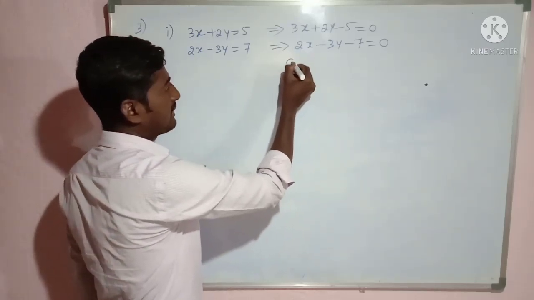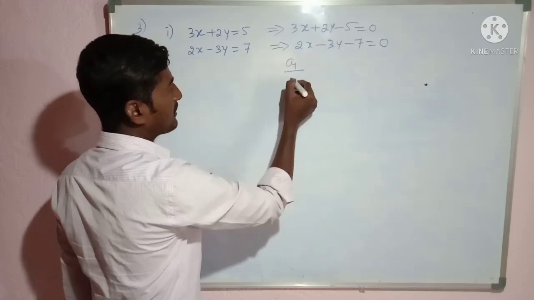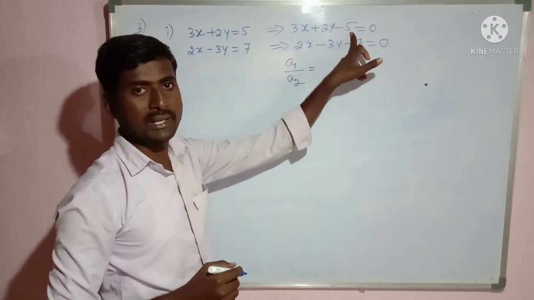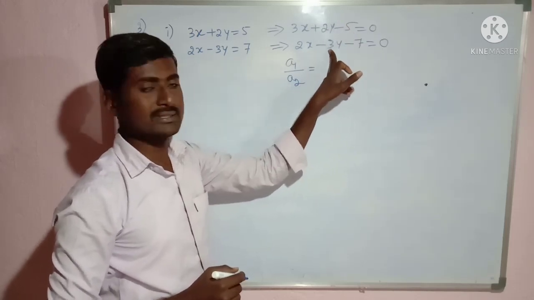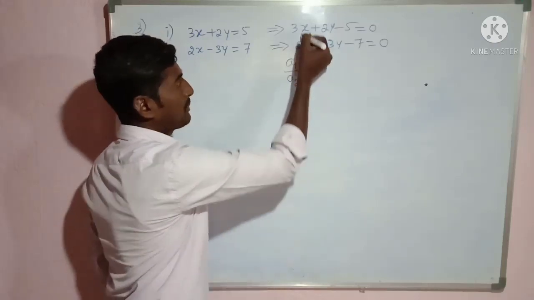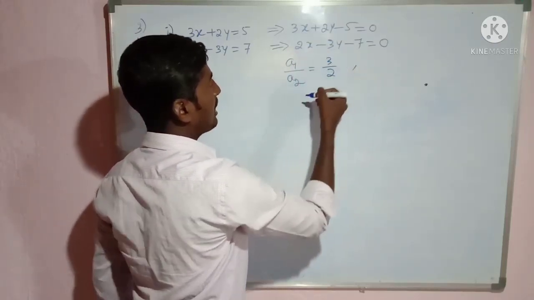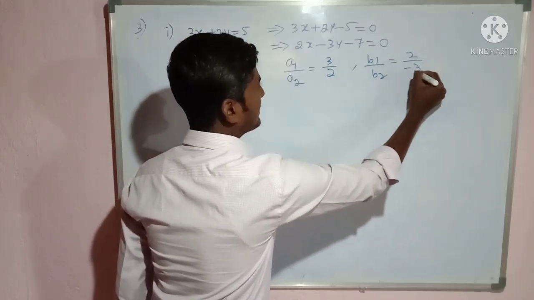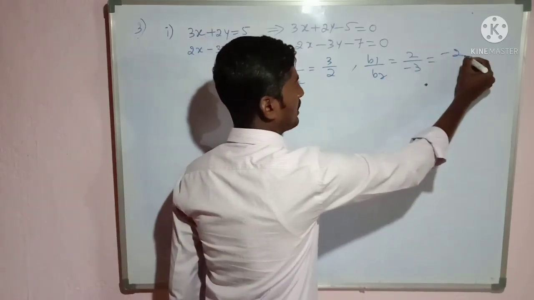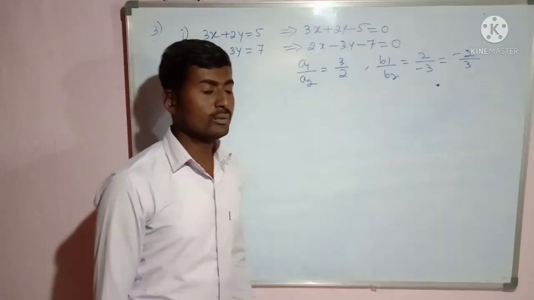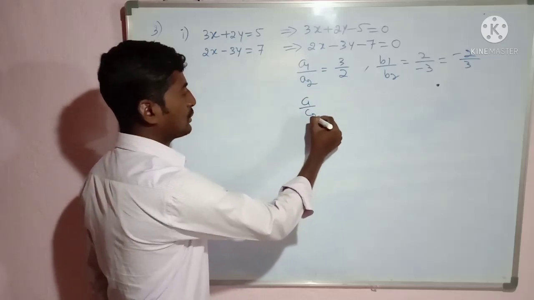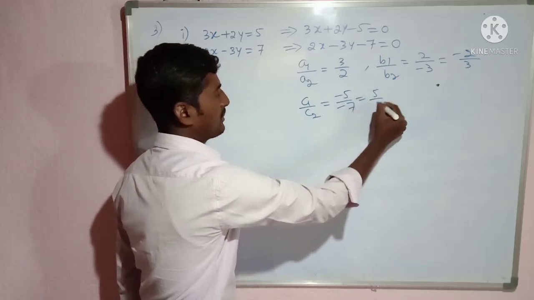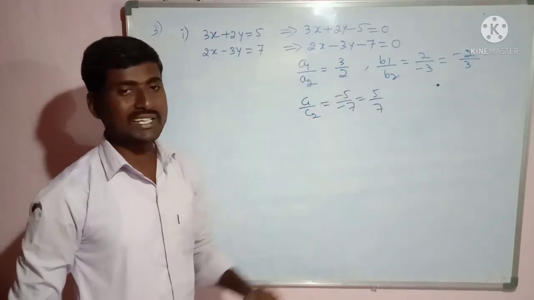So directly I will write here A1 divided by A2. So A1 value is 3, B1 is 2, C1 is minus 5. A2 is 2, B2 is minus 3, C2 is minus 7. So A1 by A2 value is 3 divided by 2. B1 divided by B2 value is 2 divided by minus 3, that is equal to minus 2 divided by 3. Now the third ratio C1 by C2 is minus 5 divided by minus 7, so this is equal to 5 by 7. Okay, we got three ratios.